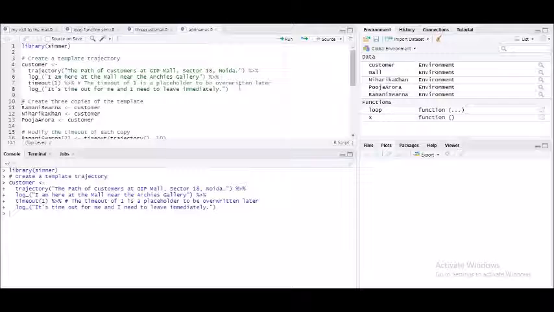Now this is just for the customer. However, we are three friends. So how am I going to create? So three friends, I'll be creating 3 copies of the template. So how would it be? It would be Ramani Swarna. It's a data frame, and customer Niharika is the data frame again created. Pooja Arora, who is my third friend, and I'm keeping her as the third customer. So there are 3. So let's run each one of them to check whether this is right or not.